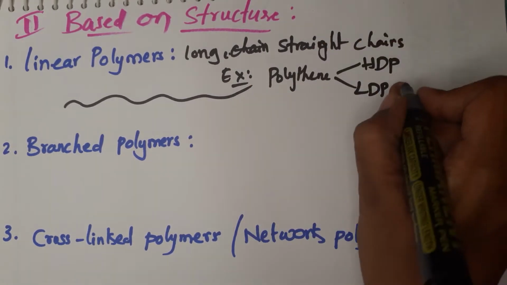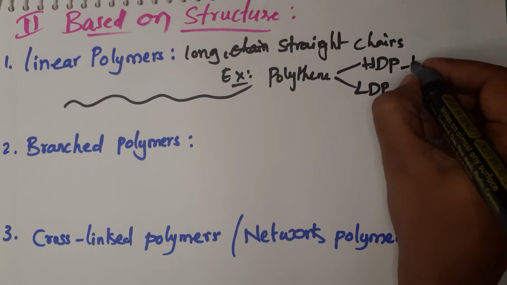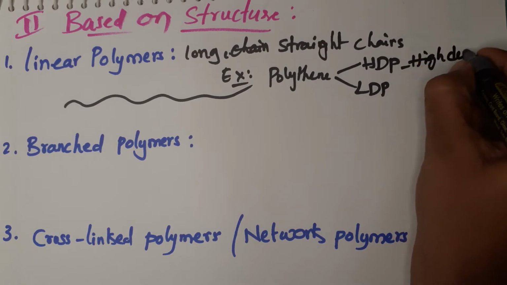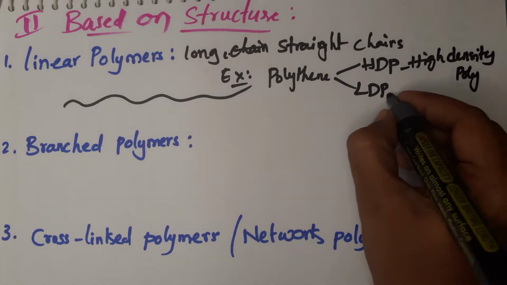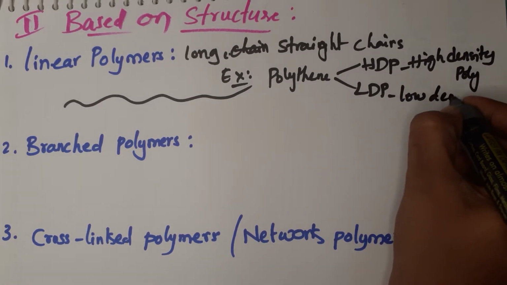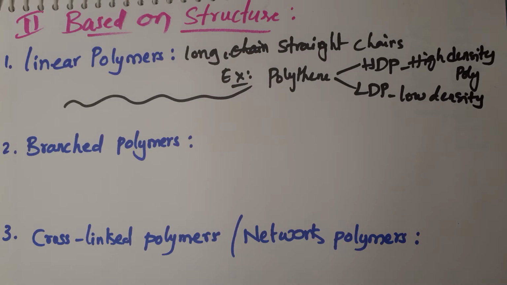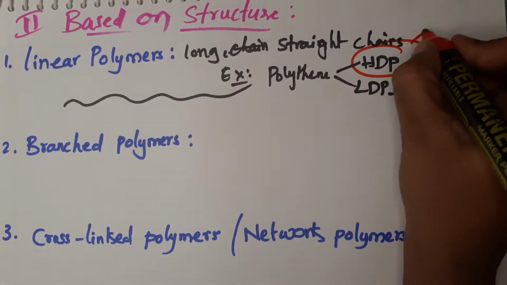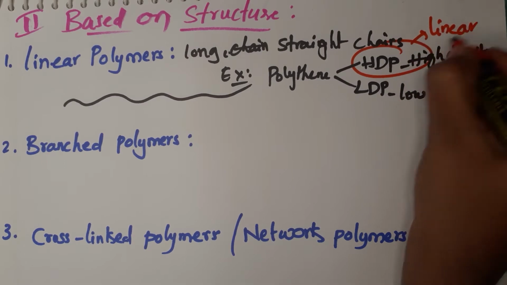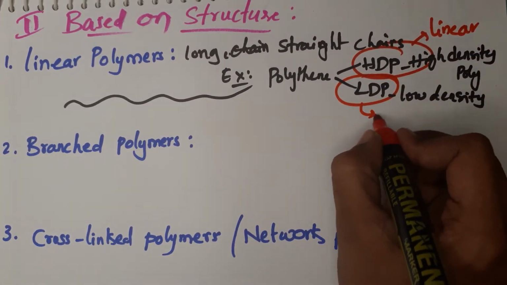Later on we'll discuss this one. HDP means high density polythene. LDP means low density polythene. This high density polythene is an example for linear polymer, and this low density polythene is an example for branched polymers.